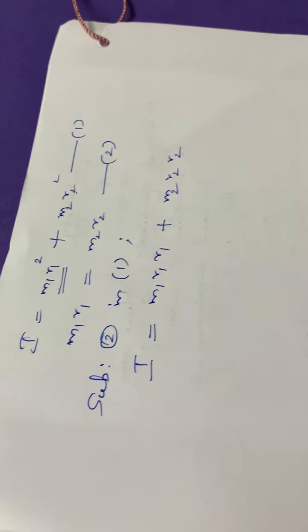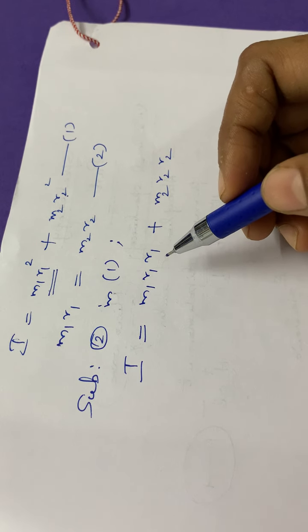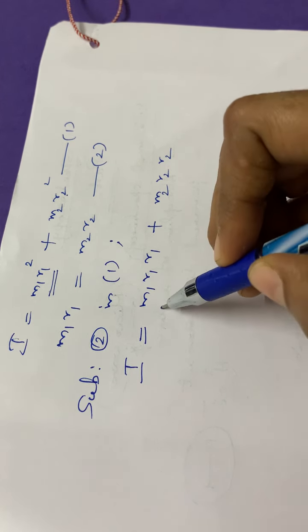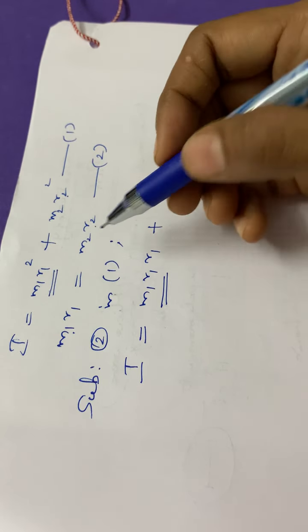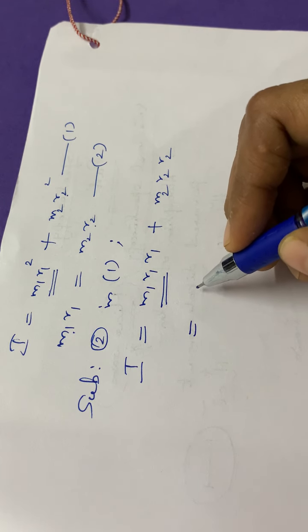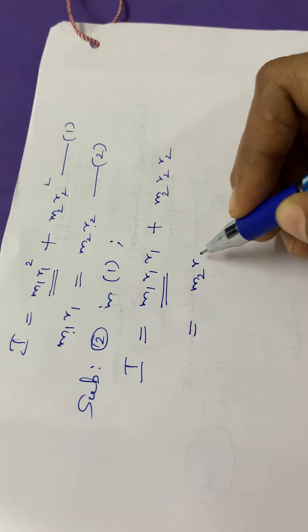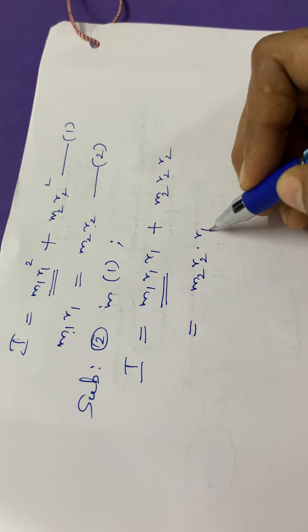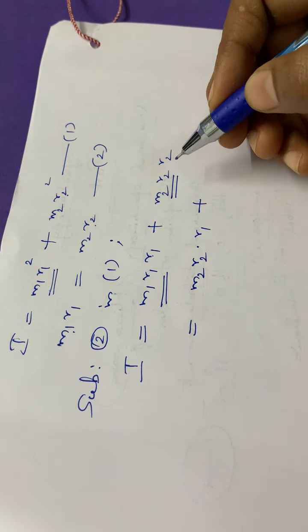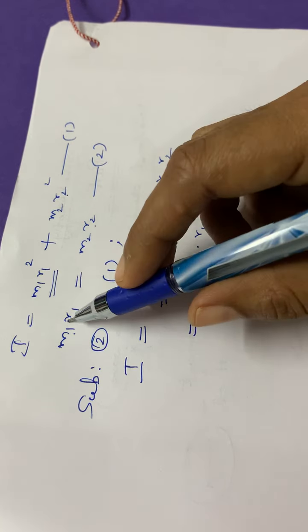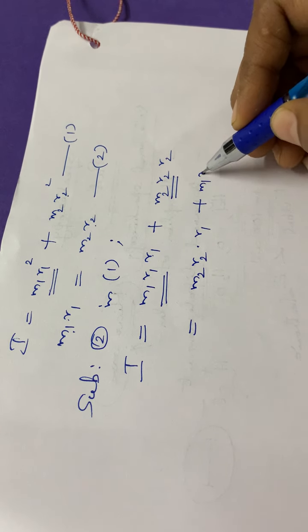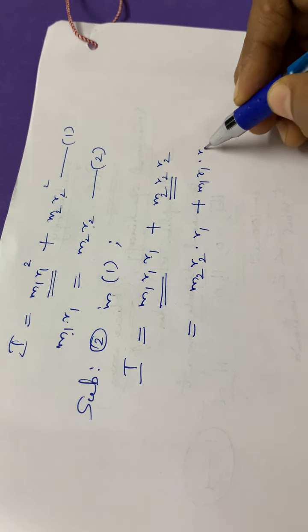Then substitute for m1 r1. What is m1 r1? It is equal to m2 r2. So that is m2 r2 into r1, plus here again for m2 r2 substitute m1 r1, so m1 r1 into the remaining r2.